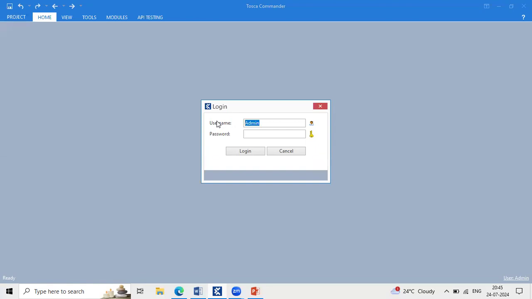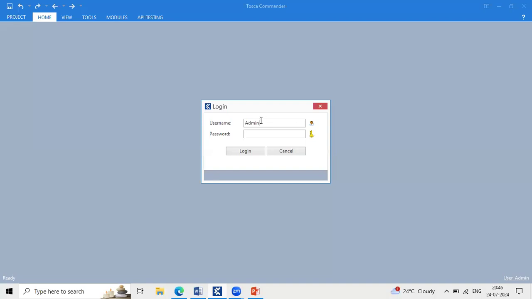So team, are you able to see Tosca is asking credentials? Yes. When we log in with the single user, that time it's not asking any credentials, right? Yes, correct. So if you are logging in with any multi-user environment, you must enter your user ID and password.